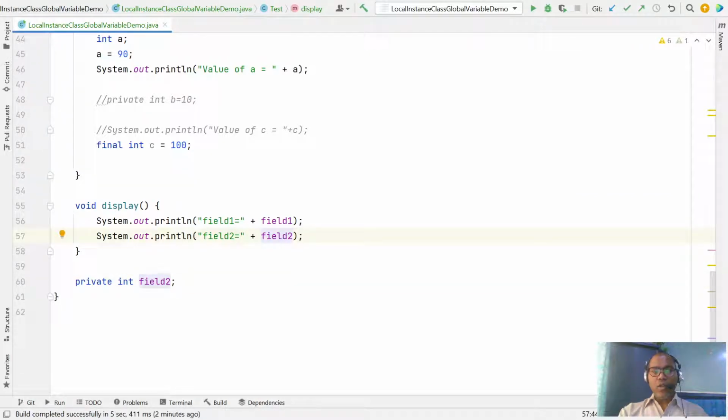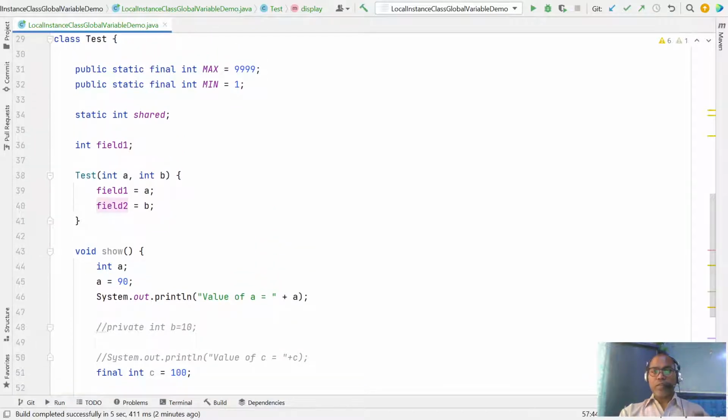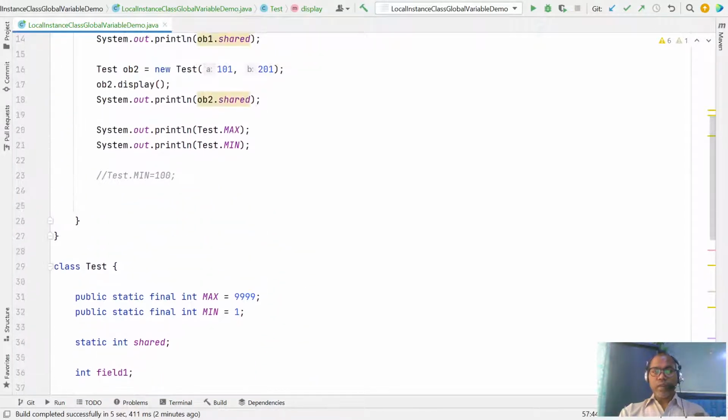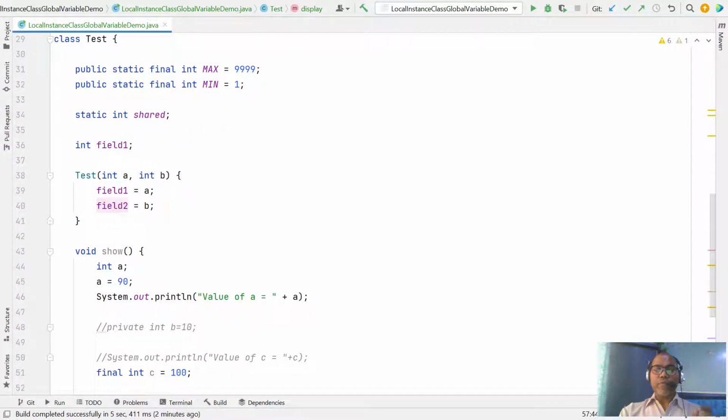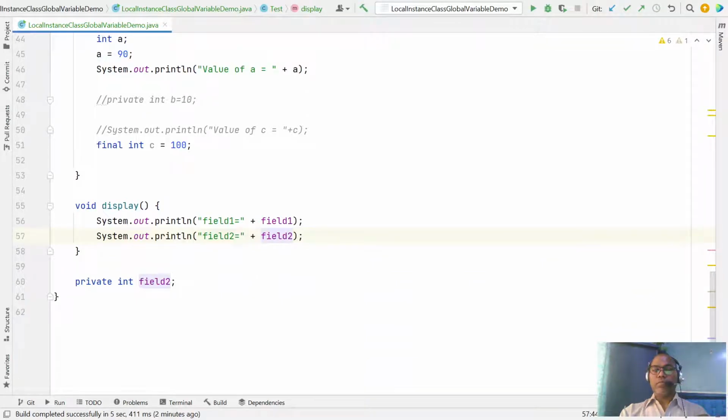So all the instance variables you can access anywhere. There is no order in which the variables must be declared, right? So this is the instance variable. Instance variables are for each object. Each object has its own copy of the instance variable.